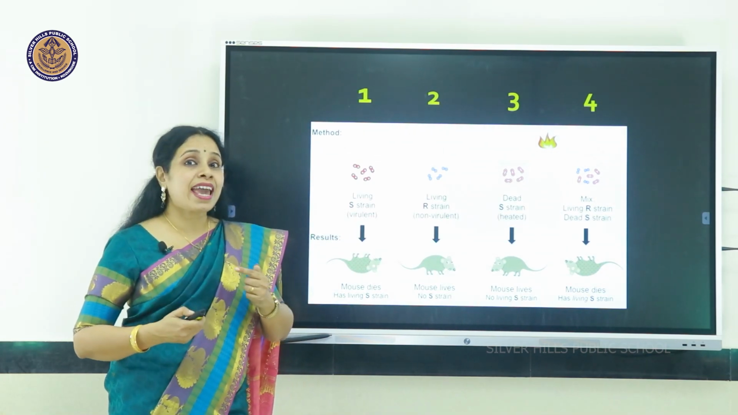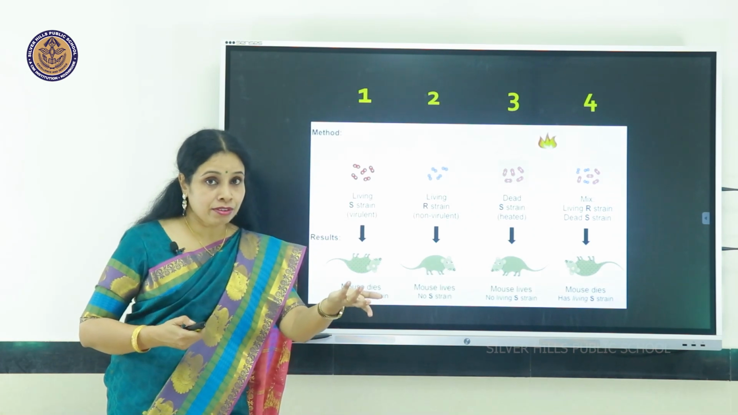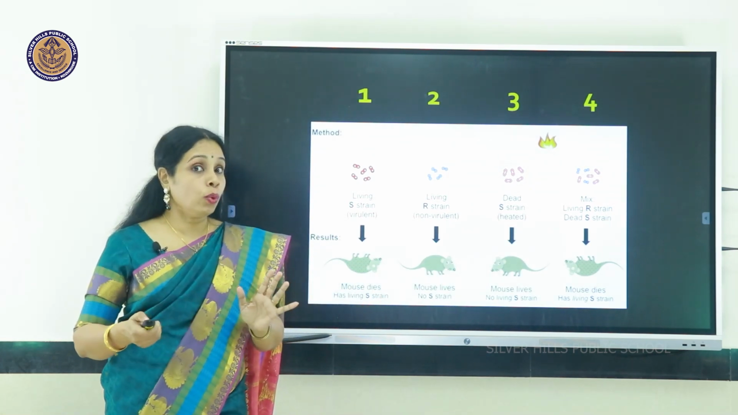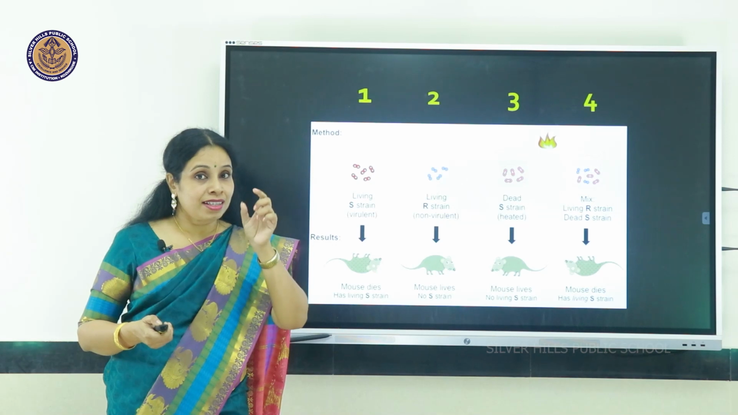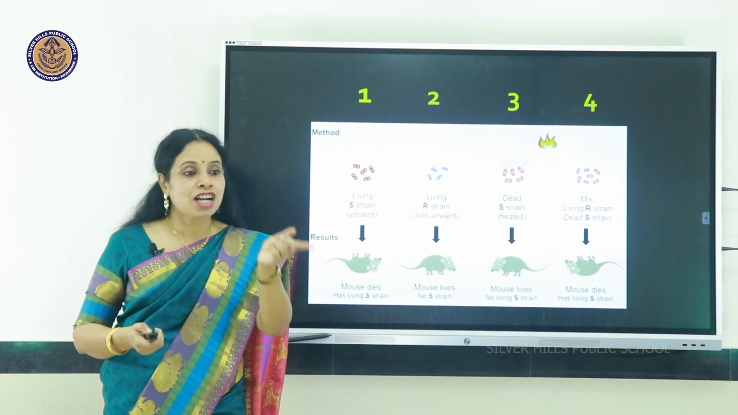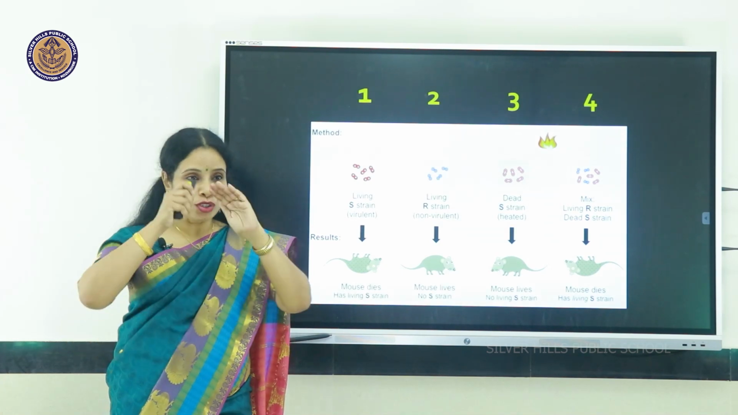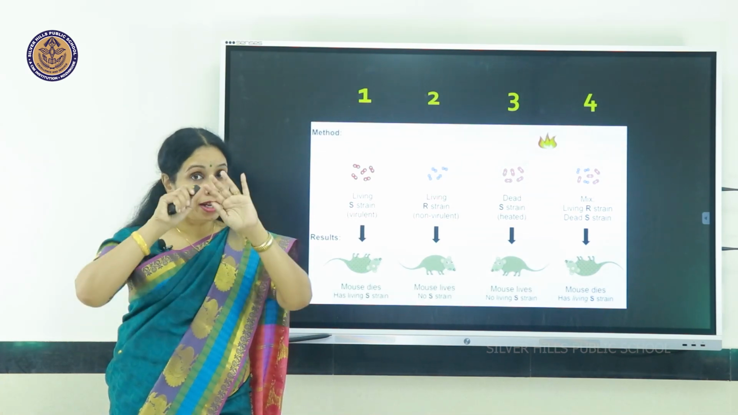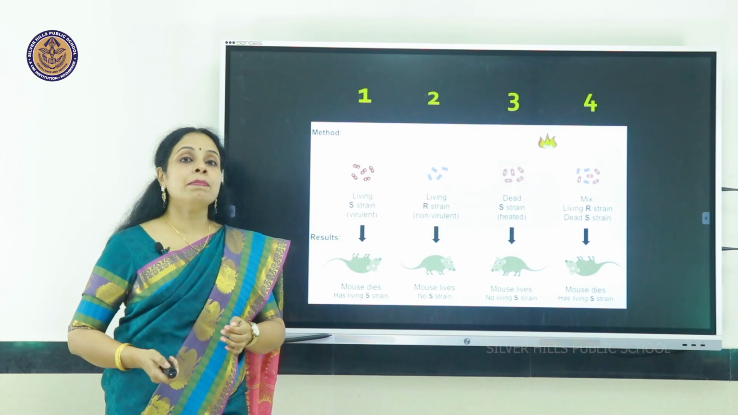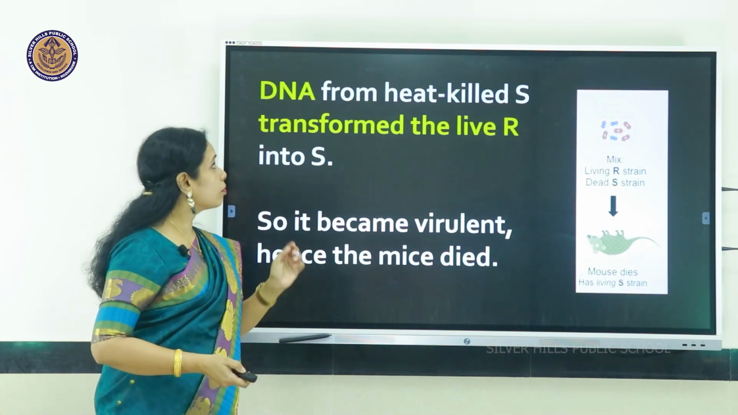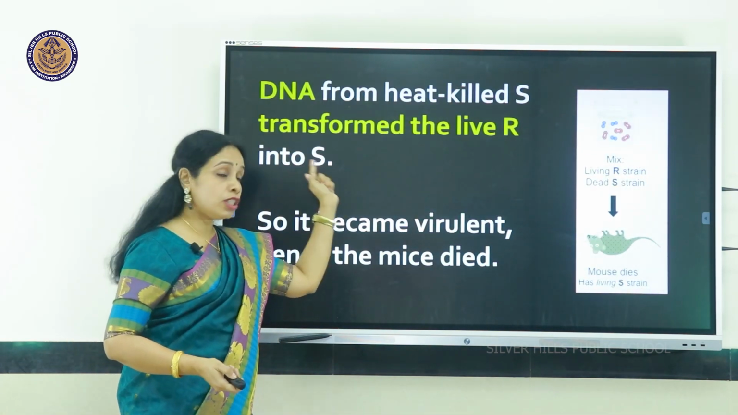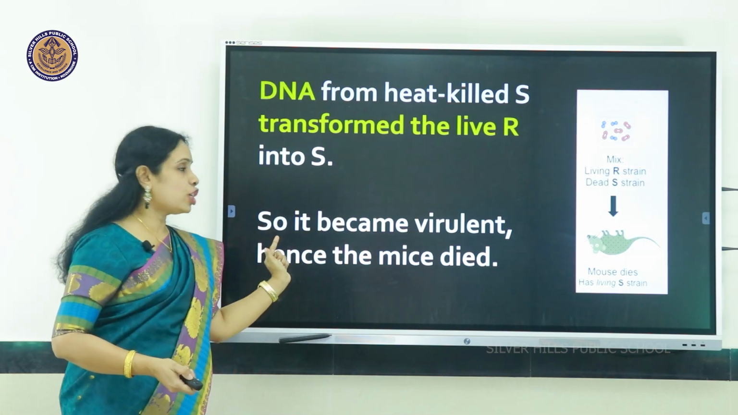Was it because the S strain came back alive? No. The answer is no. Instead, the DNA from the heat-killed S transformed the live R. So what had a rough coat developed a smooth coat and became virulent. So this proves that DNA is the genetic material.